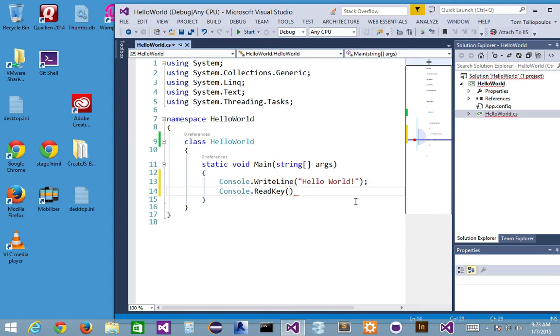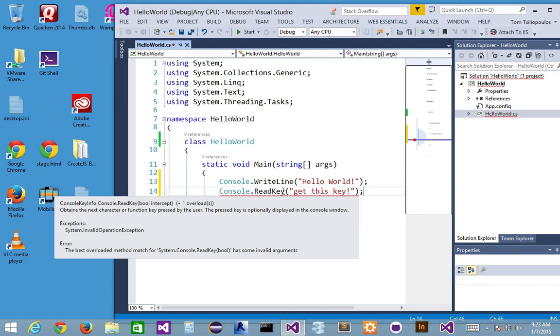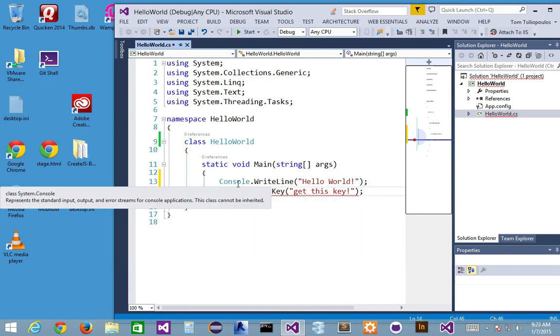What if I put quotations in there? If I say get this key, right? What if I put it in there? Will it accept it? I get this squiggly red line. What does that mean? Well, it's easy to know. Again, it's just a refresher for you guys. It means that there's an error, because I'm trying to overload something that doesn't exist.